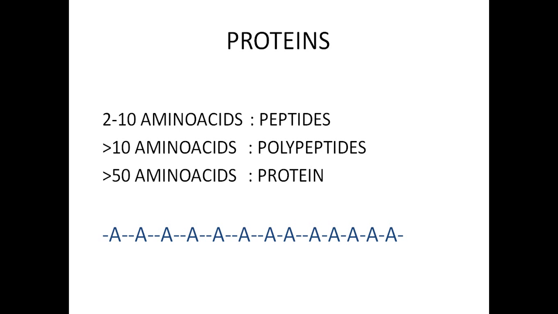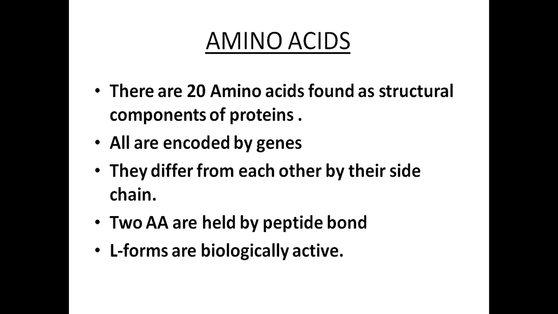Now think that this A is an amino acid. All these amino acids are linked by peptide bonds, and they form peptides, polypeptides and proteins. Now you have understood that proteins are made up of amino acids.